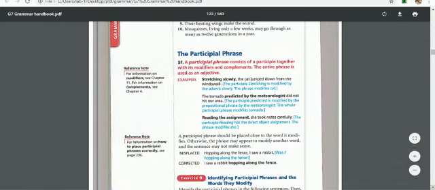Now we know the participle, and we're going to learn the participle phrase. A participle phrase consists of a participle together with its modifier. The entire phrase is used as an adjective. Very well. So, a participle phrase must contain a participle, one of these two we have spoken about already, the present participle or the past participle, plus whatever modifies this participle is part of the participle phrase.